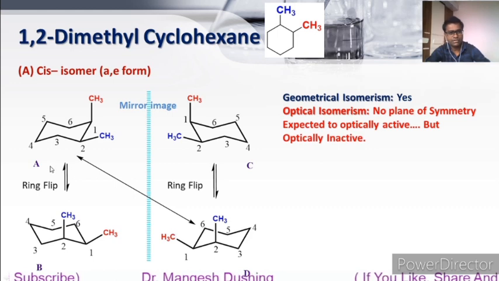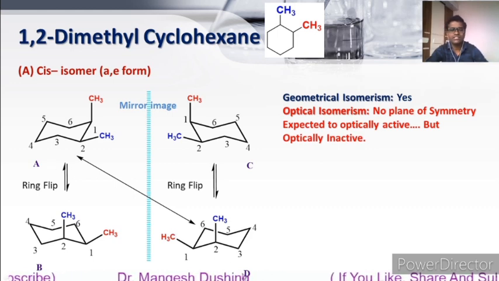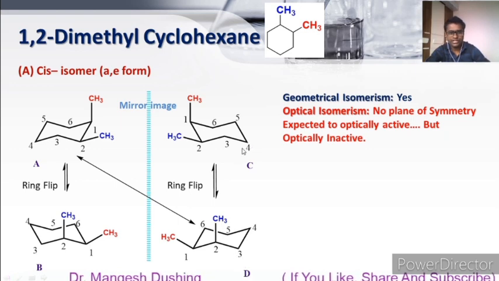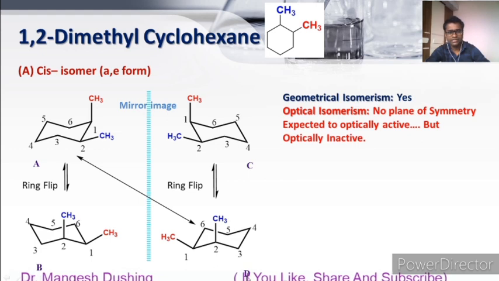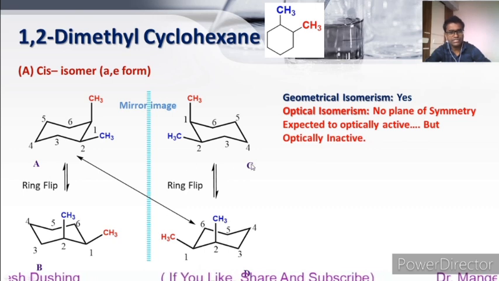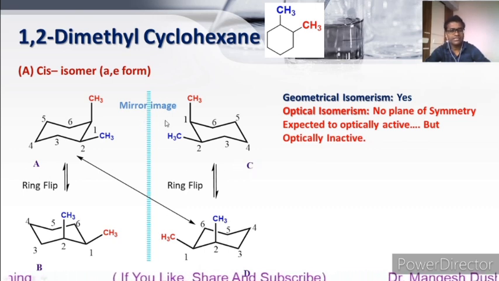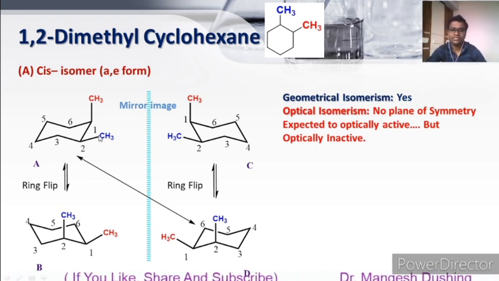It means that compound A and compound D are the same. And as we know that these are two ring flip structures, it means that C and D are equal. So in other words, if A is equal to D, and C is equal to D, it means that A is equal to C, and A and C are mirror images. So if these mirror images are the same, the compound becomes optically inactive.